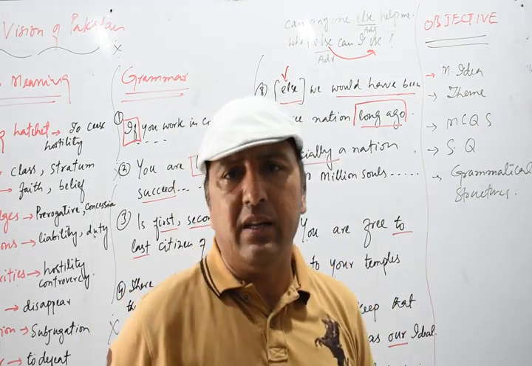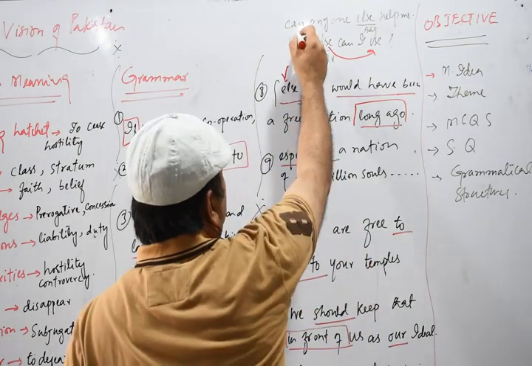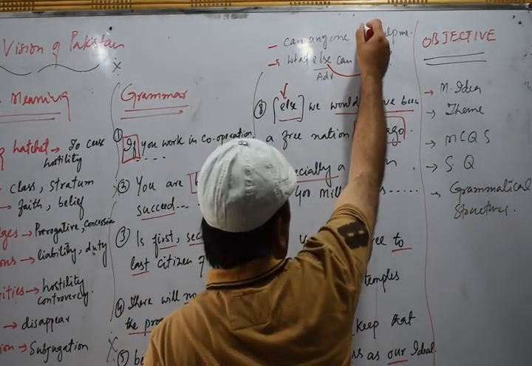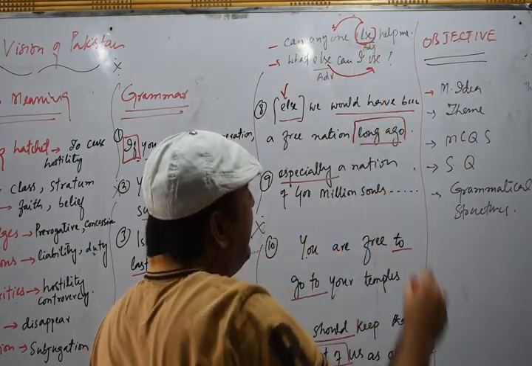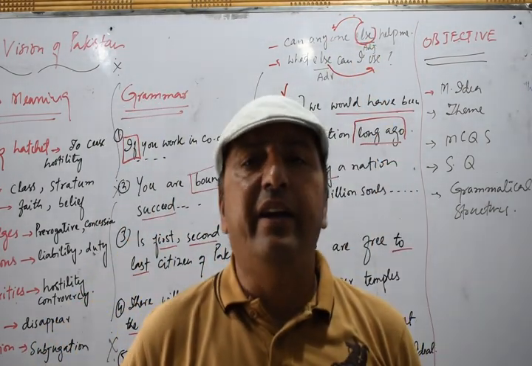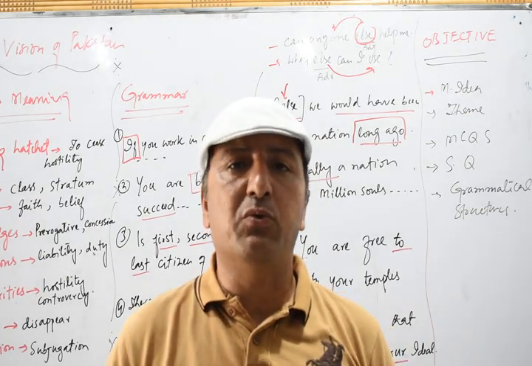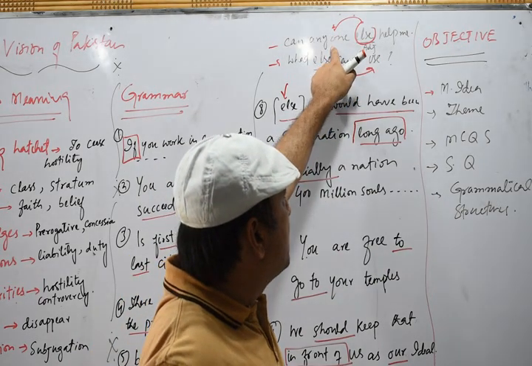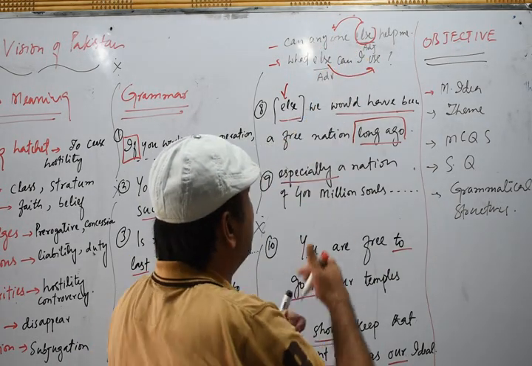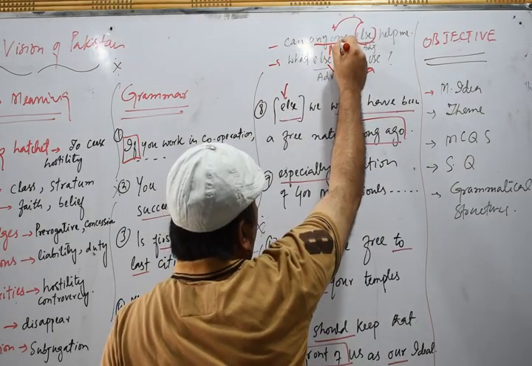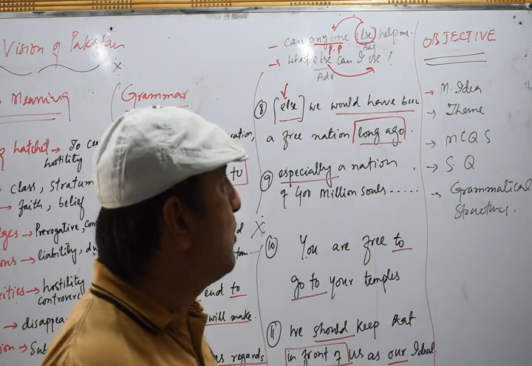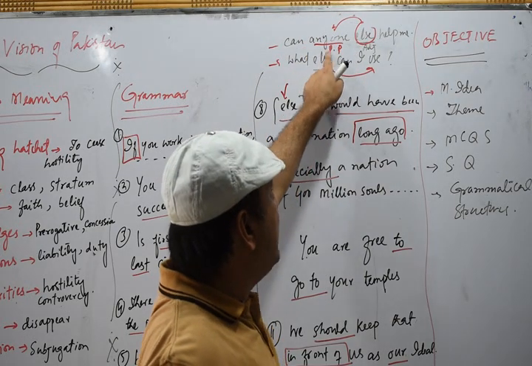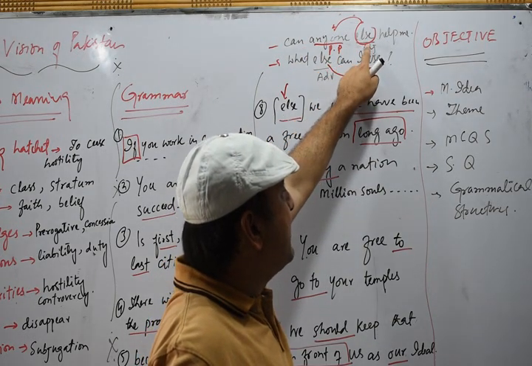Else can also be used as an adjective. For example, "Can anyone else help me?" Now you see else tells us about anyone, and anyone is working as an indefinite pronoun. Any word which tells us about a pronoun or noun, we call an adjective. So here, in "Can anyone else help me?", this else is working as an adjective.